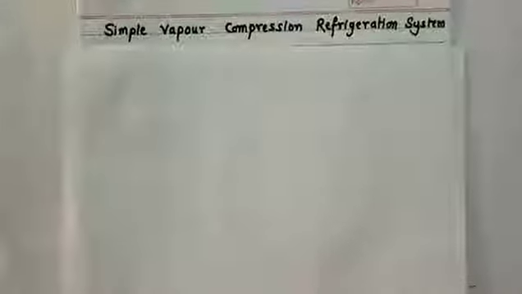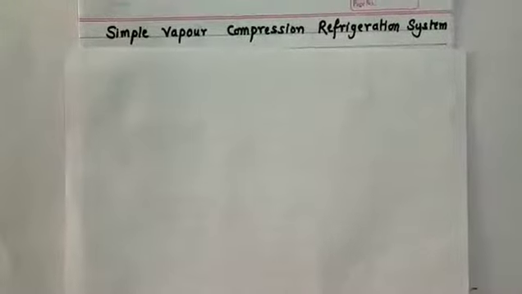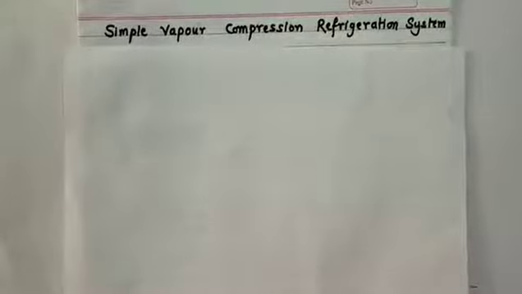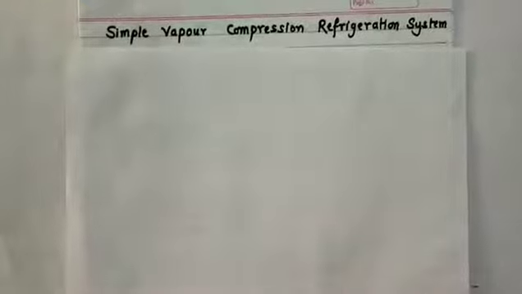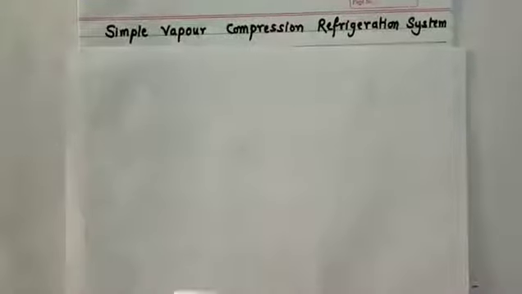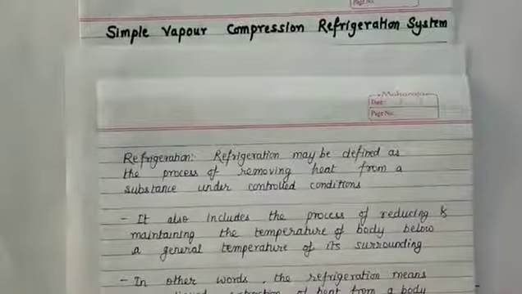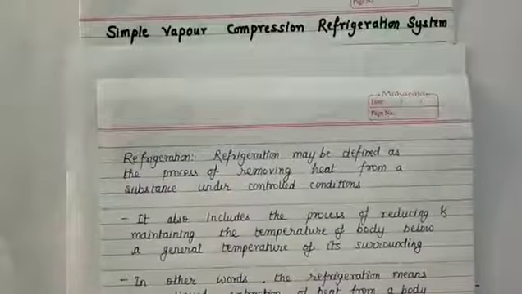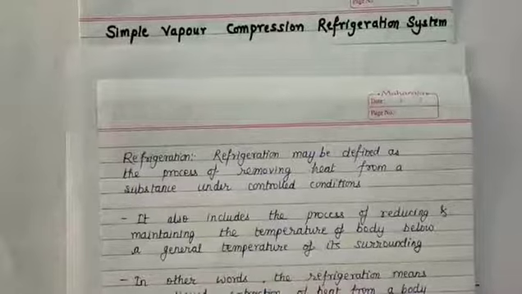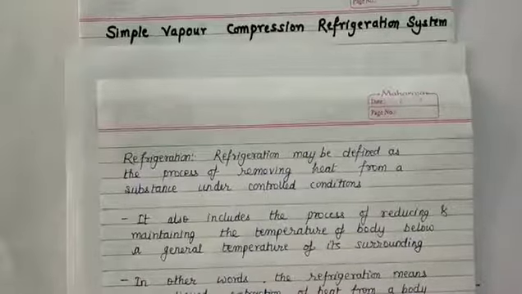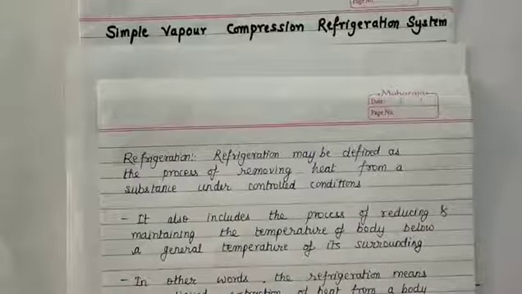Hello everyone. So today we will be starting with the simple vapor compression refrigeration system. Before going through it, we should know what refrigeration is. Refrigeration may be defined as a process of removing heat from a substance under controlled conditions. So heat is to be removed from a substance under controlled or predefined conditions.